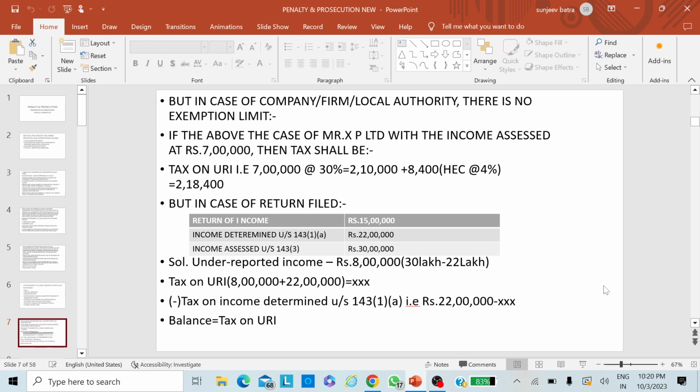We are not concerned with the return of income. We are only concerned with the income determined under section 143(1)(a), which is 22 lakhs. Income assessed under section 143(3) is 30 lakhs. The differential is 8 lakhs. That is the underreporting of income. Now taking the next slide.